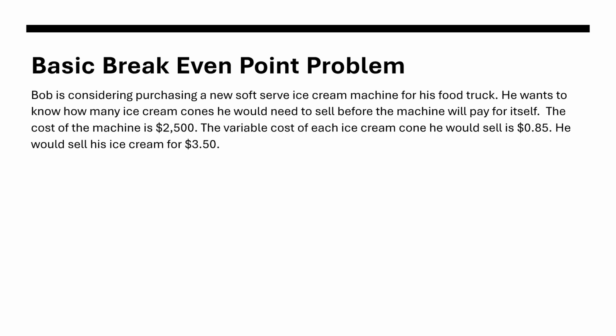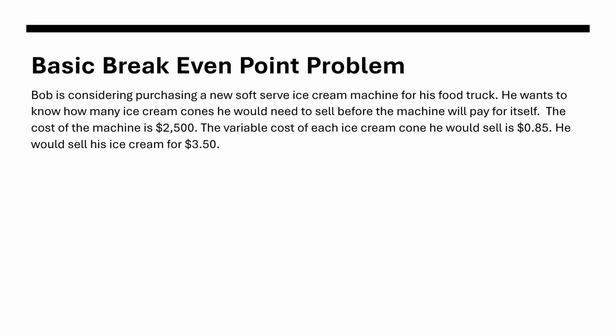Here's a basic problem. Bob is considering purchasing a new soft ice cream machine for his food truck. He wants to know how many ice cream cones he would need to sell before the machine will pay for itself. When we see the term pay for itself, it really means break-even point. The cost of the machine is $2,500. We always need to know that. We call that the fixed cost. Those of you in accounting, it should ring very clear with you.